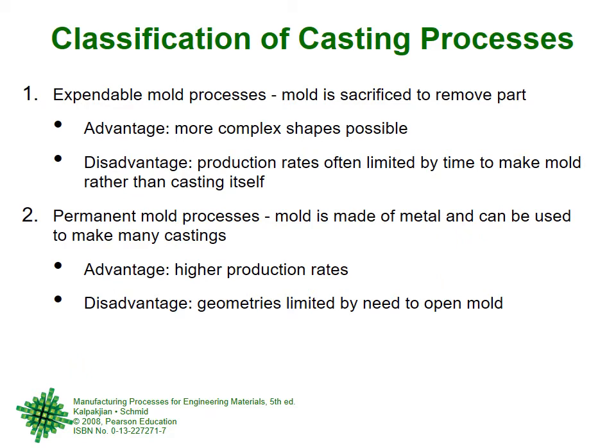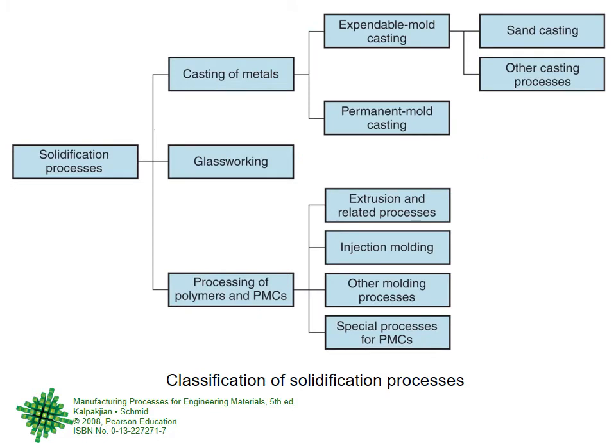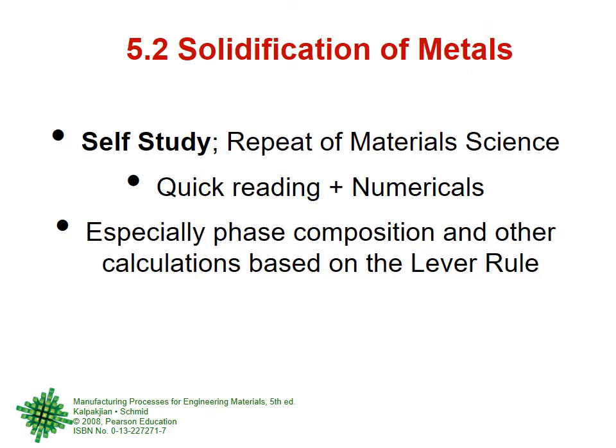Classification of casting into expendable mold and permanent mold. A general classification of all the solidification processes, including casting, and casting of course is classified into expendable mold and permanent mold. Then the topic of solidification of metals, that if a metal is in a molten state and then we solidify it, we cool it, then what happens?